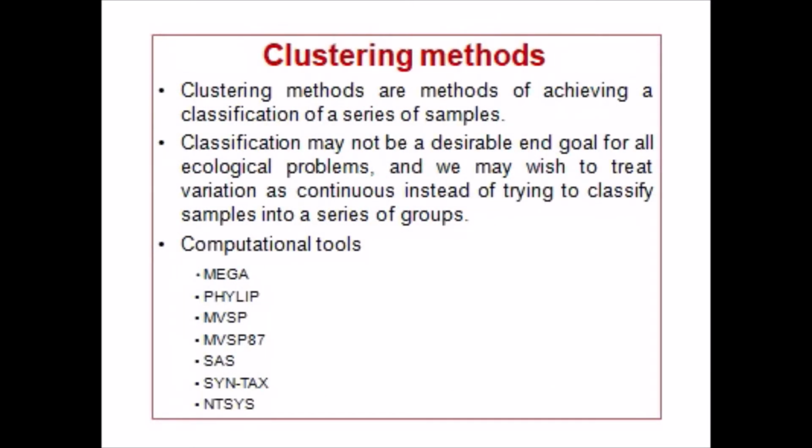Clustering methods are methods of achieving a classification of a series of samples. Classification may not be a desirable goal for all ecological problems, and we may wish to treat variation as continuous instead of trying to classify samples into a series of groups. The computational tools used in clustering methods are MEGA, PyLib, MVSP, SAS, SYNTAX, and TSYS.